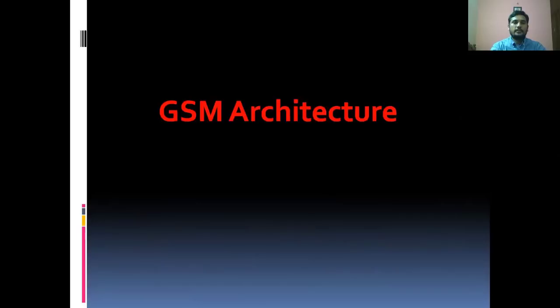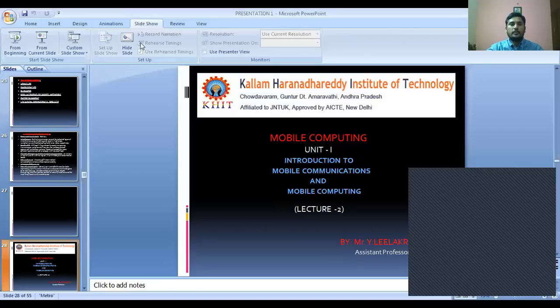Next, moving to the GSM architecture. This is a very important topic in unit number 1, GSM architecture.